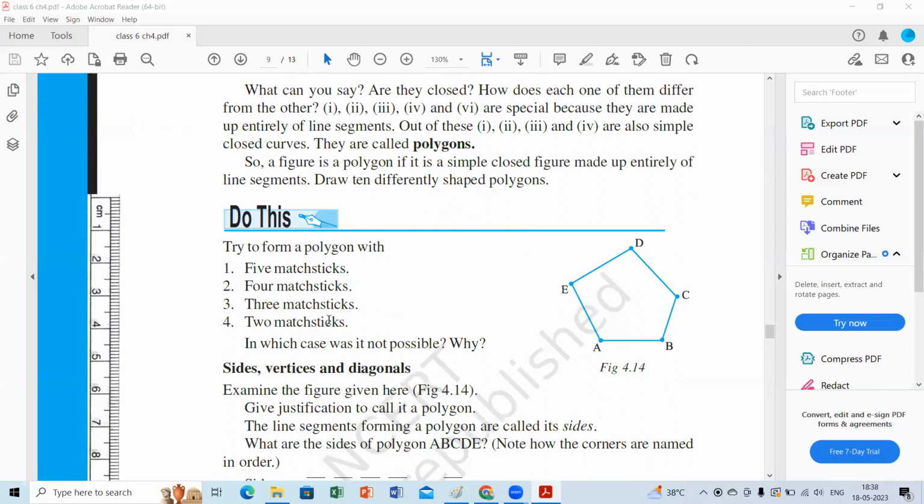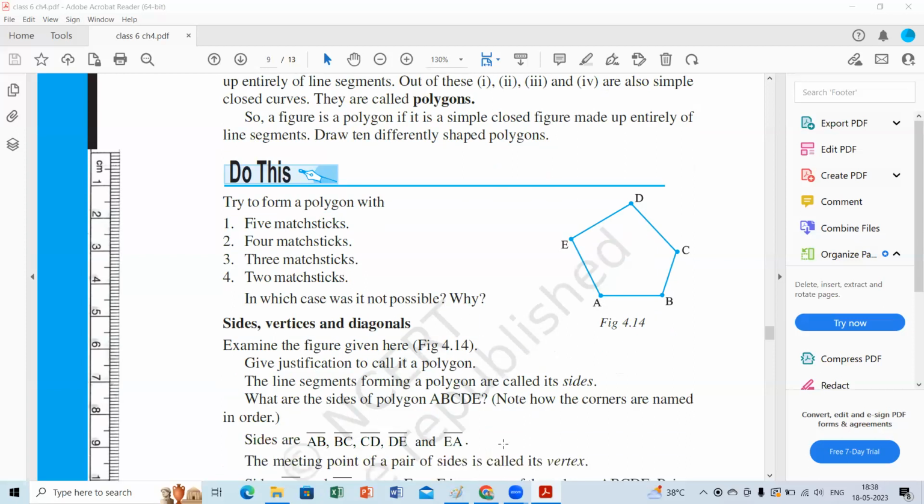What are the shapes with 2 sticks? In which case was it not possible? Why? Because we can't make any shape by 2 matchsticks. Exactly, an open curve. Very good, Advika. With 2 matchsticks, we can't frame any shape like a polygon.